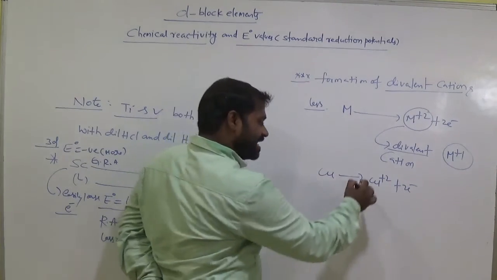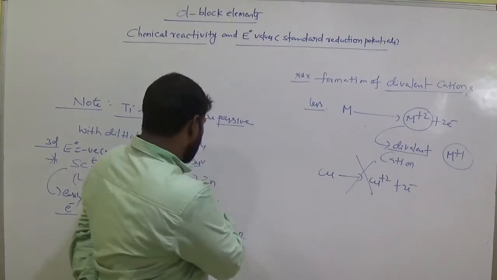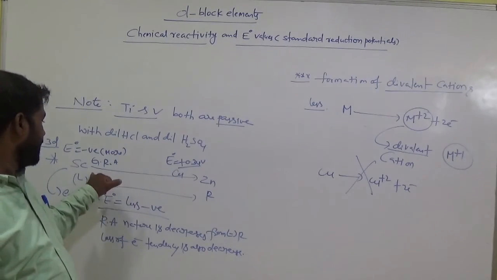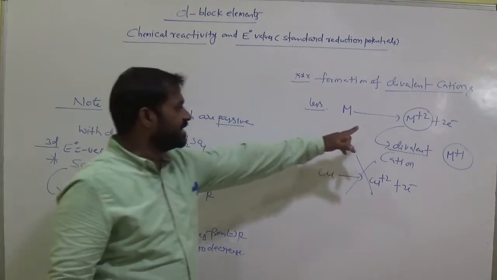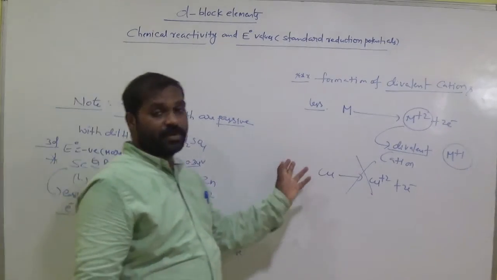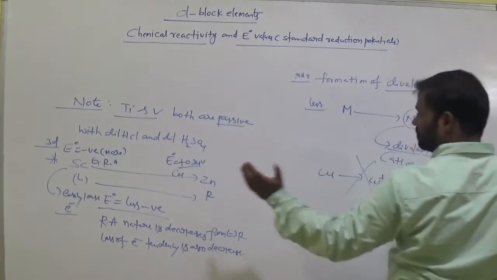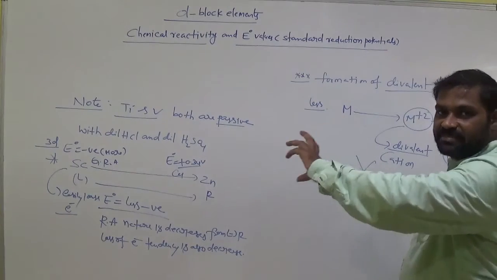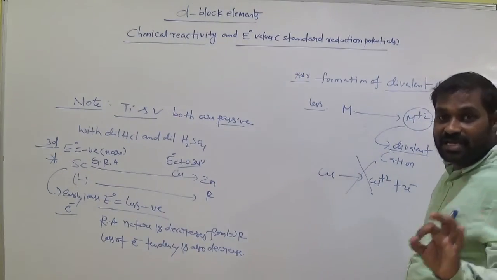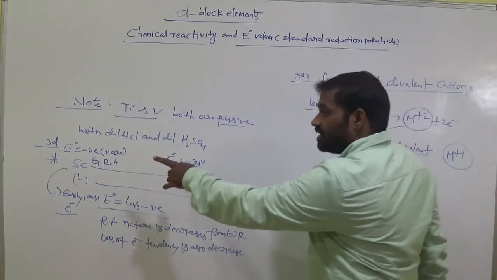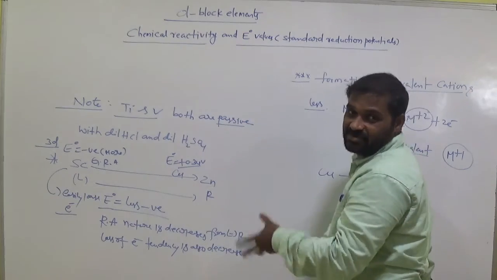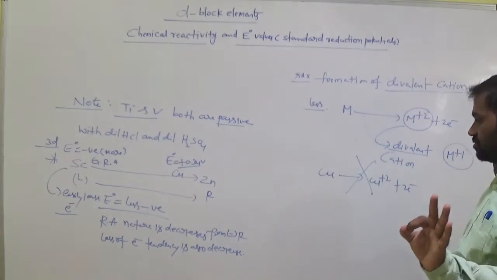For copper, in this case, divalent cation, this tendency is less. Why? Because the E naught value comes to positive or less negative. More negative means easily lose electrons. But less negative means it is unable to form divalent cations from left to right. The tendency decreases. That means reducing agent tendency decreases from left to right. Clear? Why? The E naught value tries to approach positive, that means less negative. Remember this.